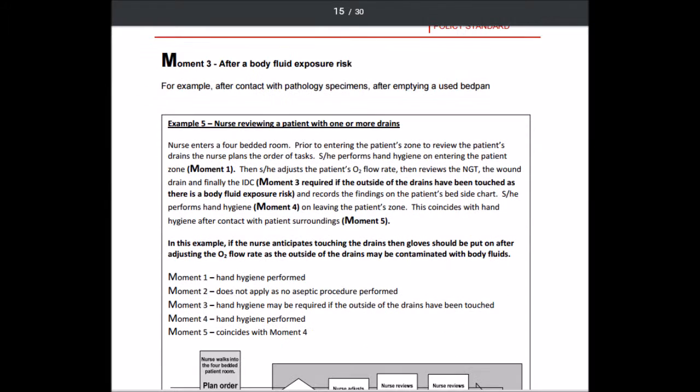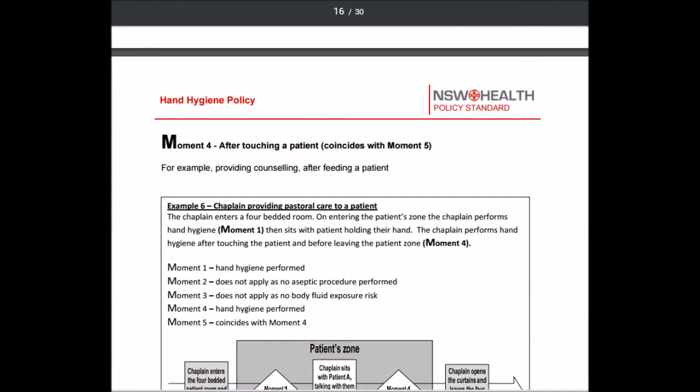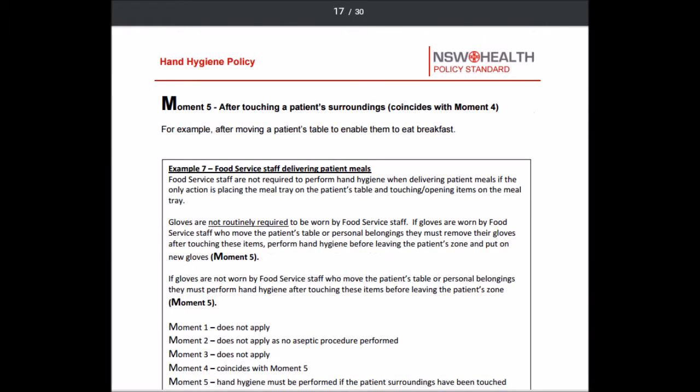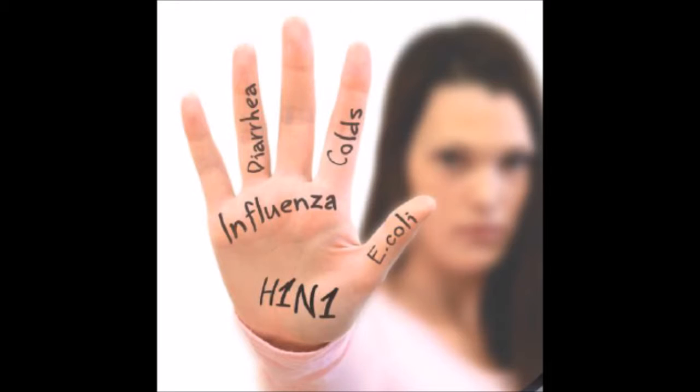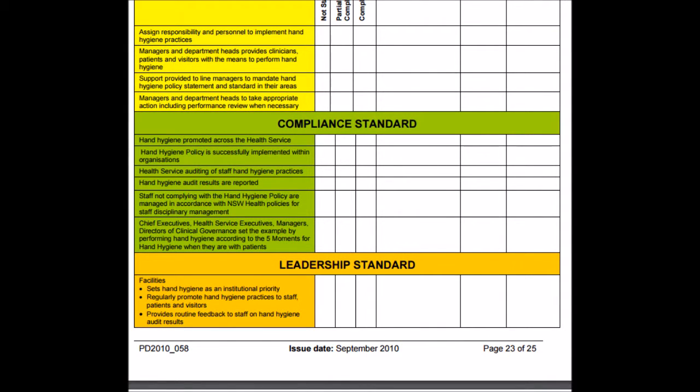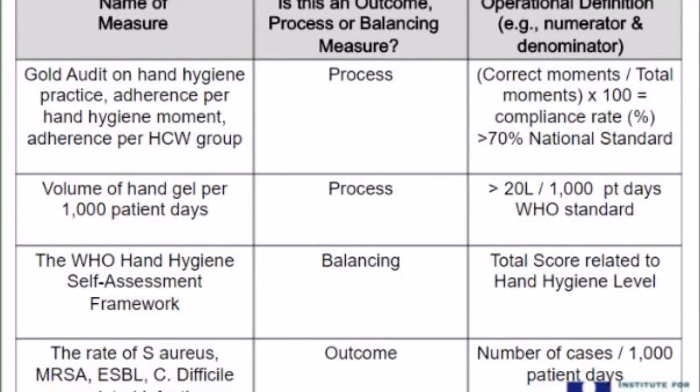The procedure includes the use of alcohol-based hand rubs, antiseptic hand wash, and surgical hand scrub, and related information. Also, the checklist for the hand hygiene audit is provided in this document. The anticipated outcome of following the compliance requirements of hand hygiene is an increase in the compliance rate and an increase in the volume of hand gel used. At the same time, the rate of associated infectious disease should be reduced.